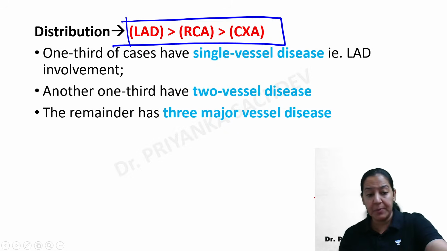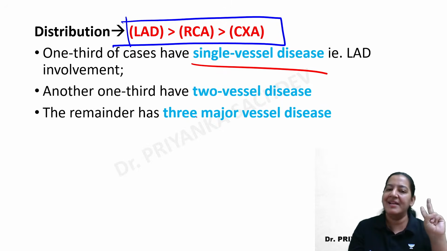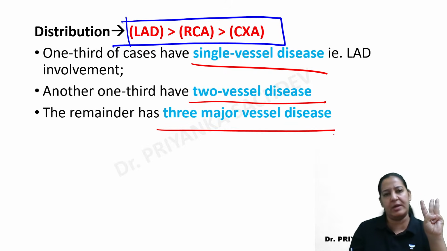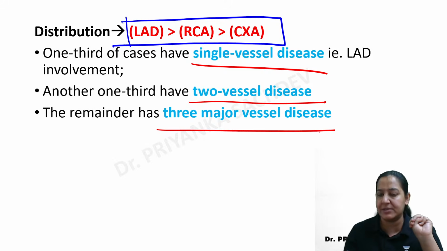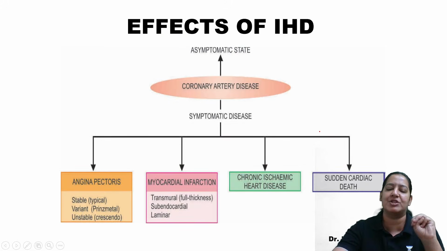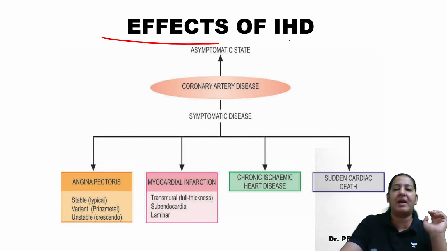Now, in some humans, it can happen that only one coronary is obstructed. It is known as single vessel disease. In some patients, two vessels are obstructed, and in some patients all three coronaries can be obstructed. It is known as triple vessel disease, right? So bypass surgery and CABG will be the treatment options in such patients. Okay. Anyways, now let me come to the effects of ischemic heart disease.